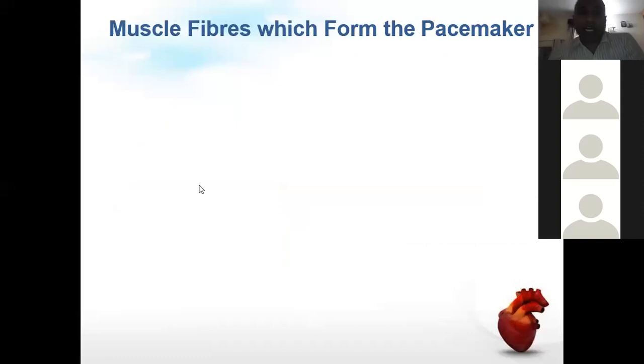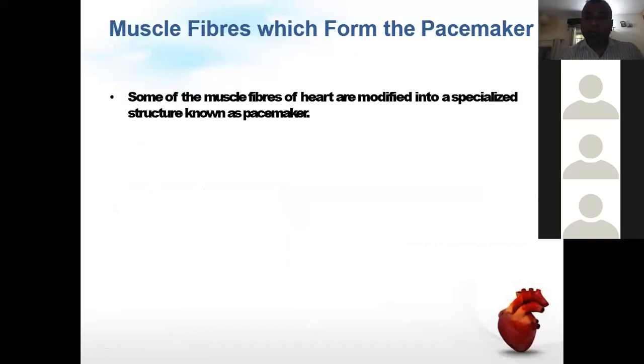Then another type of muscle fiber in the heart forms the pacemaker. So one is the main muscle fiber; whenever we talk about cardiac muscle, 99% of the cardiac muscle is the main contractile unit. Other than that, there are some modified cardiac muscle fibers. They are modified to form the pacemaker. What do you mean by pacemaker?